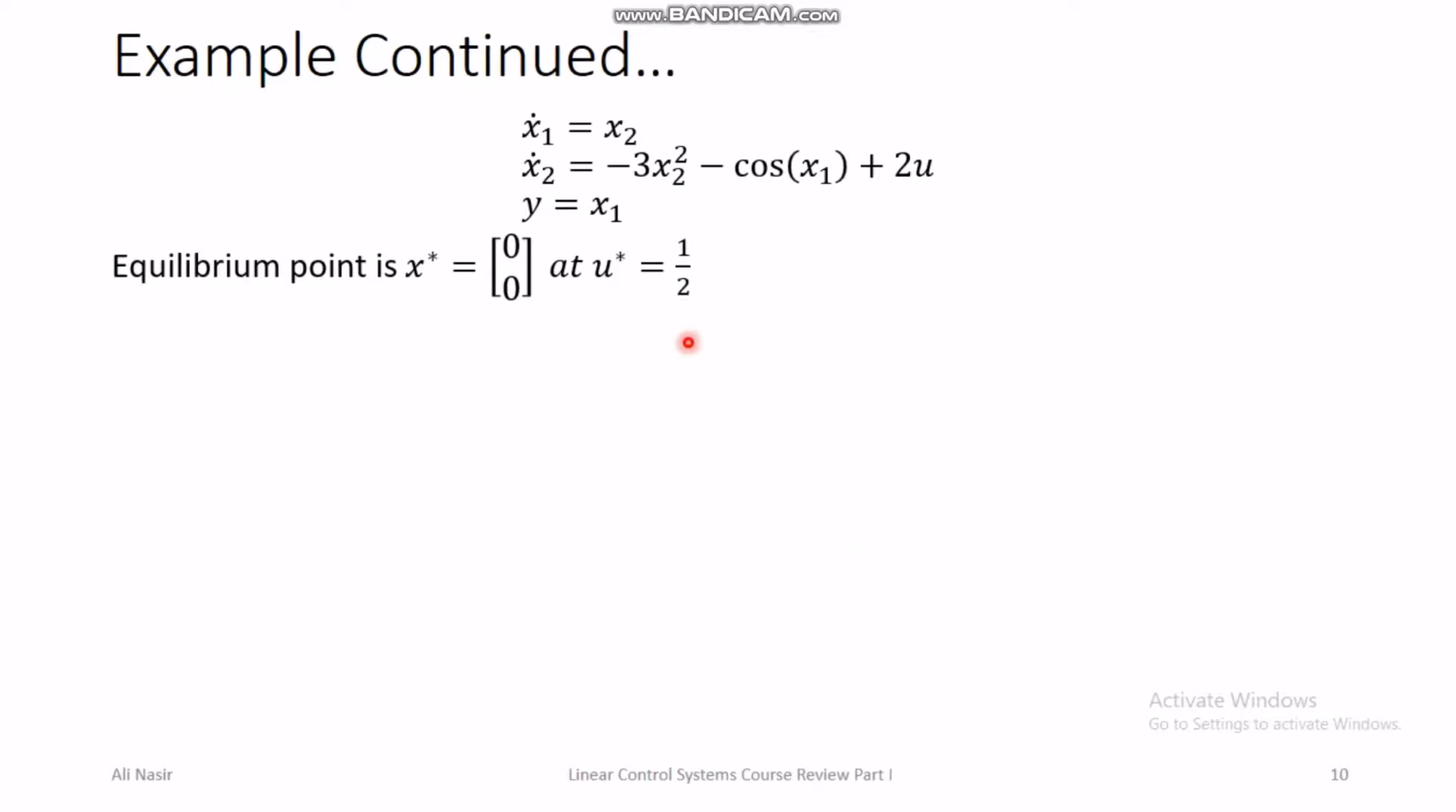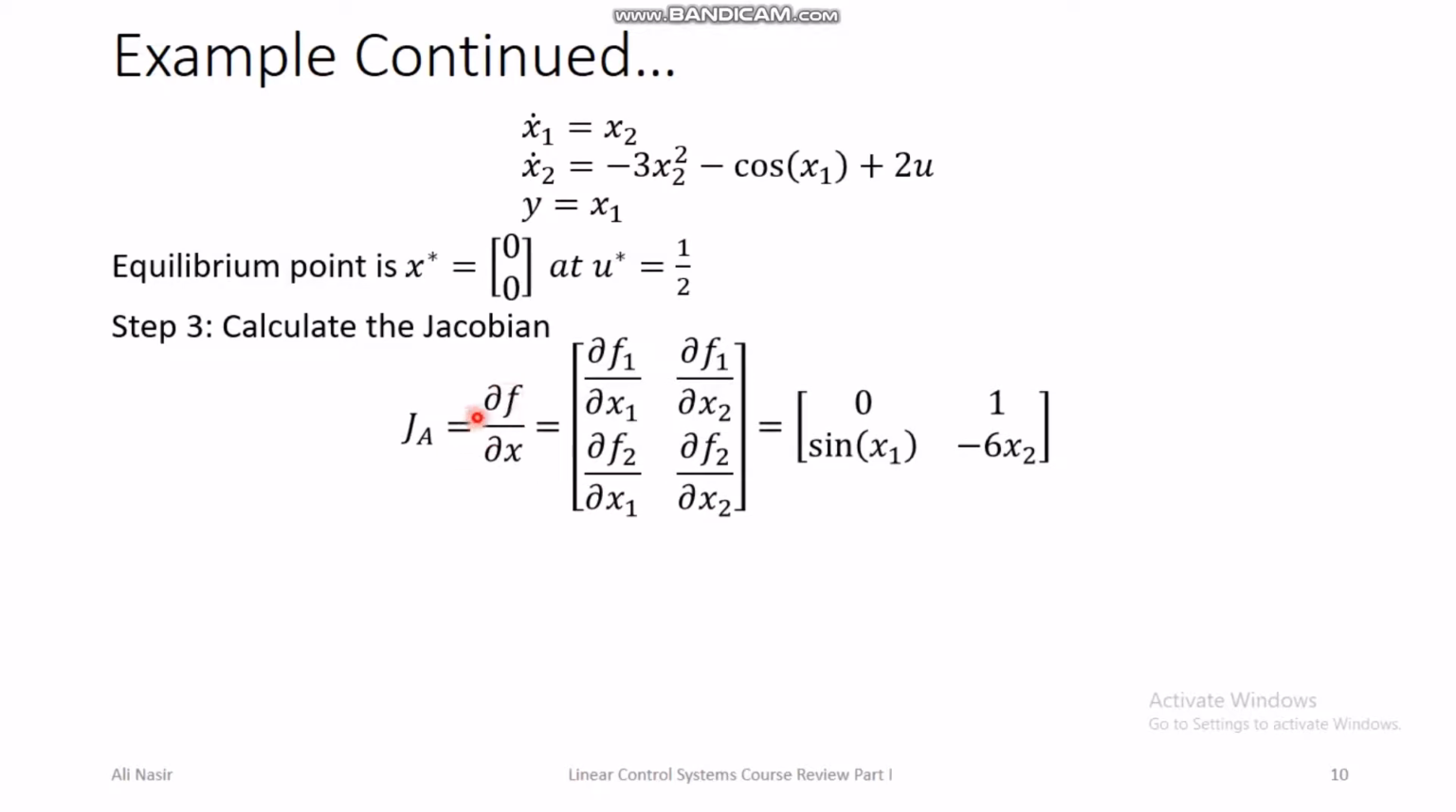So we go on to step number 3. So far we have written down the system in state space equation, and we have found the equilibrium points. Next we calculate the Jacobian, which is partial f by partial x. f is the vector of the right hand side of the derivatives of the state variables. So in this case, f of x will be, first component x2, and this is the second component of f of x.